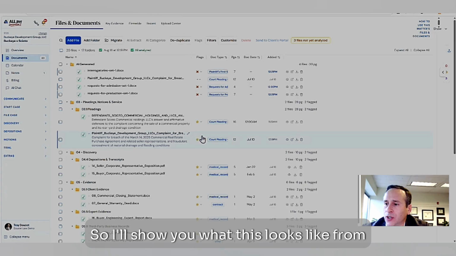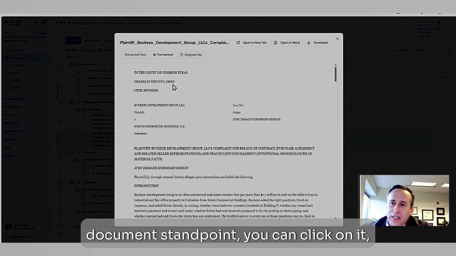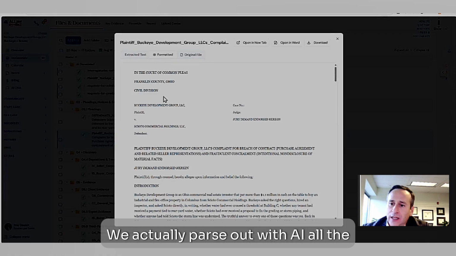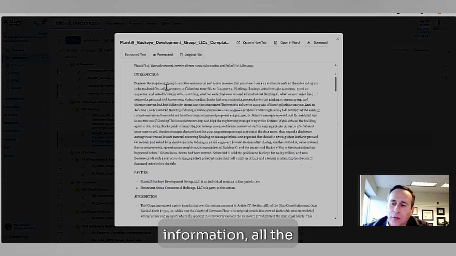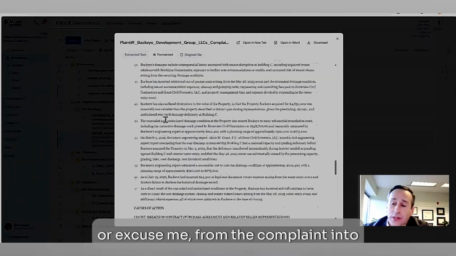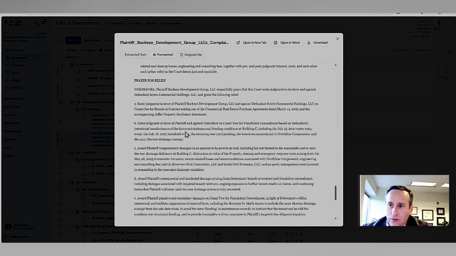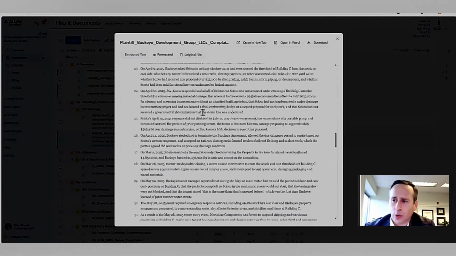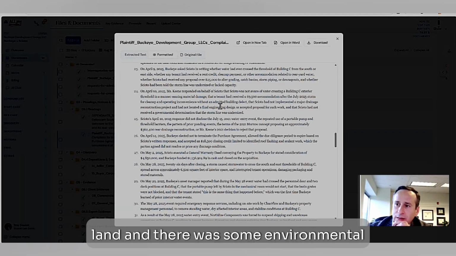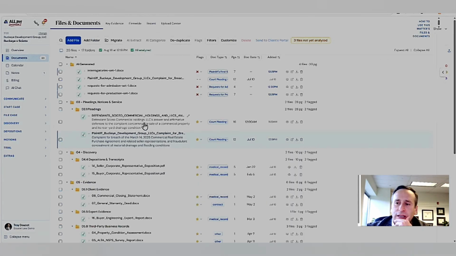So I'll show you what this looks like from a document standpoint. You can click on it and view it. We actually parse out with AI all the individual paragraphs from the complaint into a parsed document, all the way through to the certificate of service. So this dispute is about the purchase of land, and there was some environmental contamination associated with it. The buyers claim that they did not know that, and thus they are suing for damages.